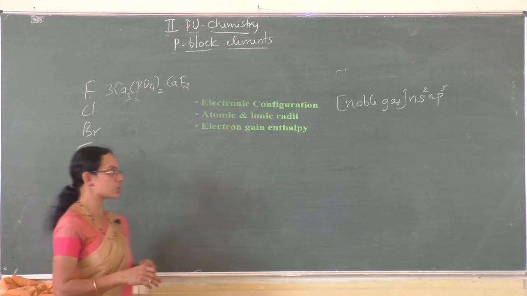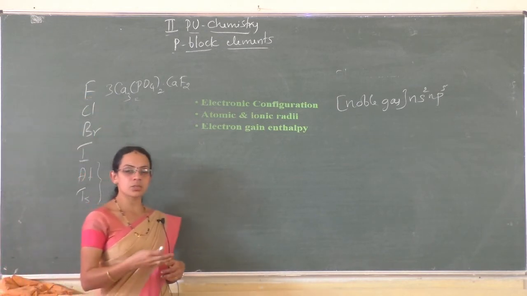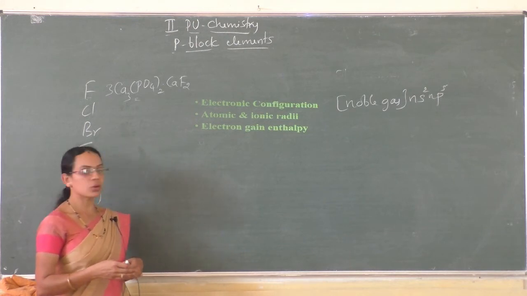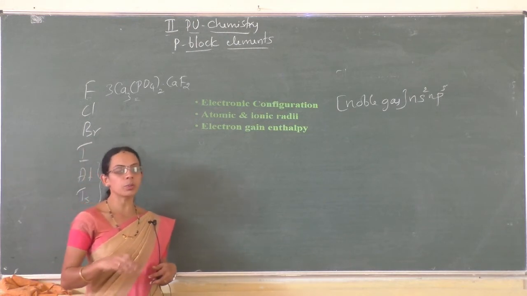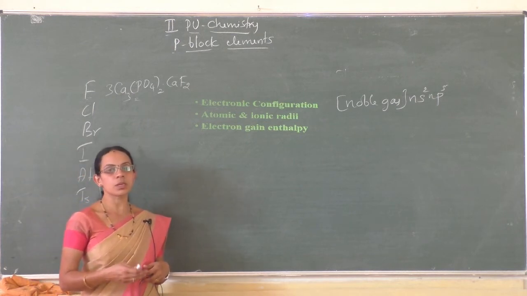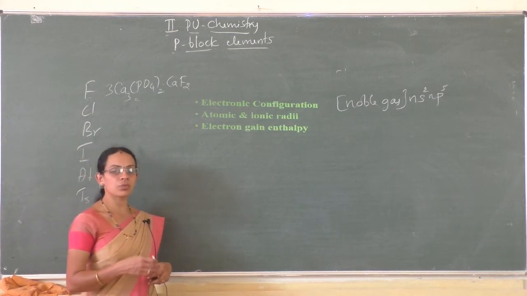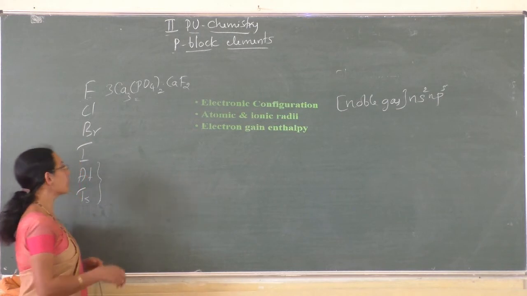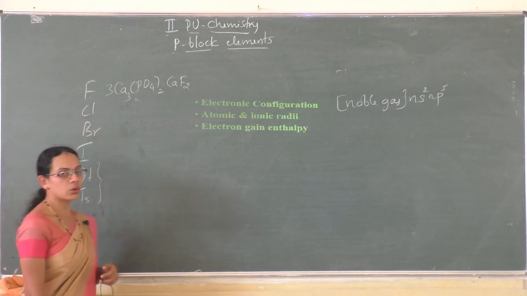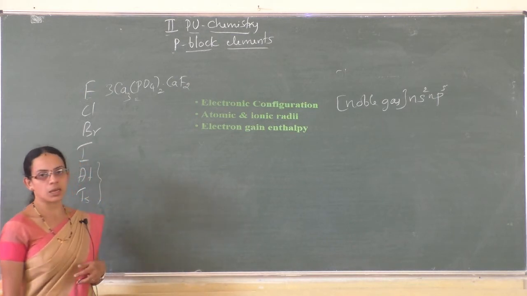That is because of the small size of the fluorine atom, there are strong inter-electronic repulsions among the electrons present in the small 2p orbital. Therefore, the incoming electron does not experience much attraction. Therefore, the electron gain enthalpy of fluorine is less negative compared to that of chlorine. However, down the group the regular trend follows, that is, the electron gain enthalpy becomes less negative.